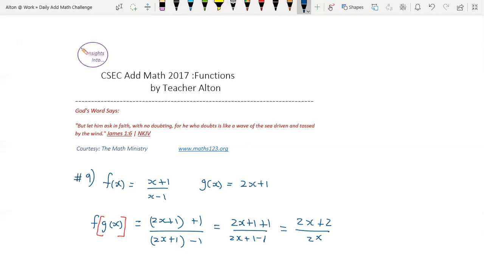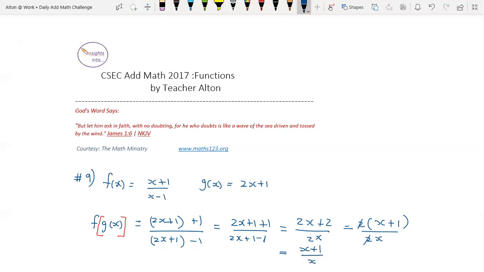Right, and this can further be simplified. 2 can be factored out, x plus 1 all over 2x. So our final answer seems to be x plus 1 divided by x. Now let's double check that.